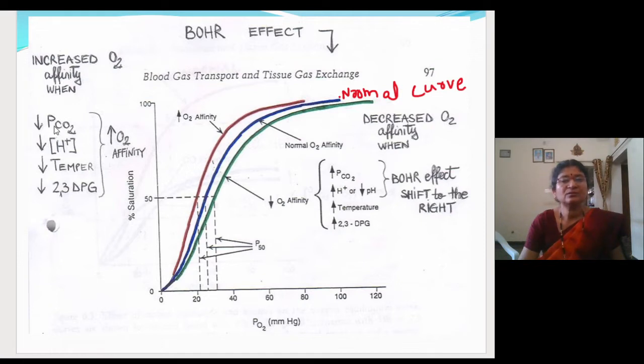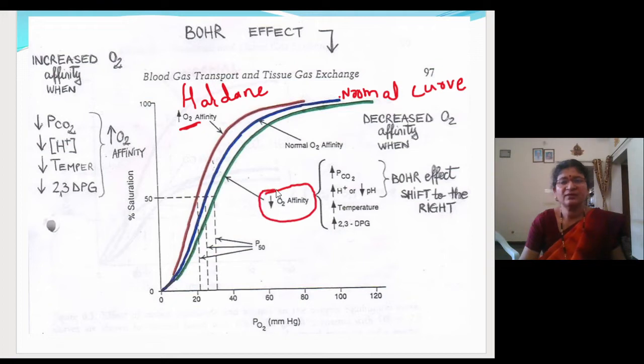So during that time the oxygen is not released from the hemoglobin. So here the affinity to the oxygen will be more. So this is due to the Haldane effect. It is due to the Haldane effect. You have studied it in chemistry. So what will happen here in the Haldane effect? The acidity will be less. Fine. The binding of oxygen with the hemoglobin will be more. So affinity of oxygen is more. Here it is shown. Fine. And here the affinity of the oxygen will be less. So here it is shown.